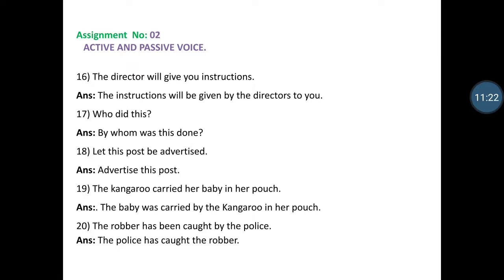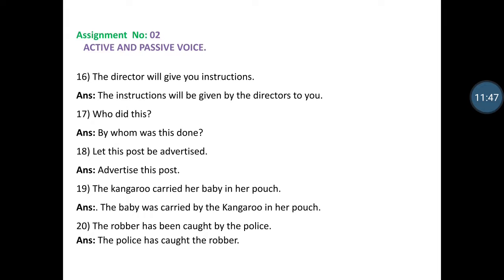Question mark. Let this post be advertised. It means we remove let be and transfer the sentence: advertise this post. The kangaroo carried her baby in her pouch. Her baby is the object, carried is the verb, the kangaroo is the subject.